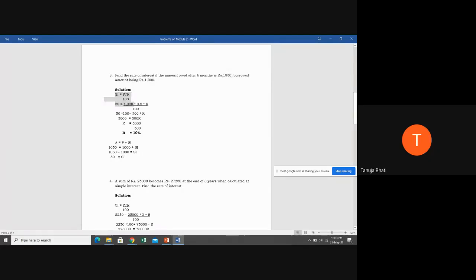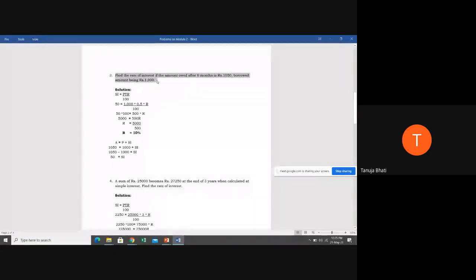Now, you know how to solve this particular equation. You have to cross multiply this. 50 into 100 is equal to 1000 into 0.5 into R. So that is 500 into R. So you get 5000 is equal to 500 R. So just get R on the left hand side. R is equal to 5000 divided by 500. Therefore R is 10%. Therefore the rate of interest is 10%.